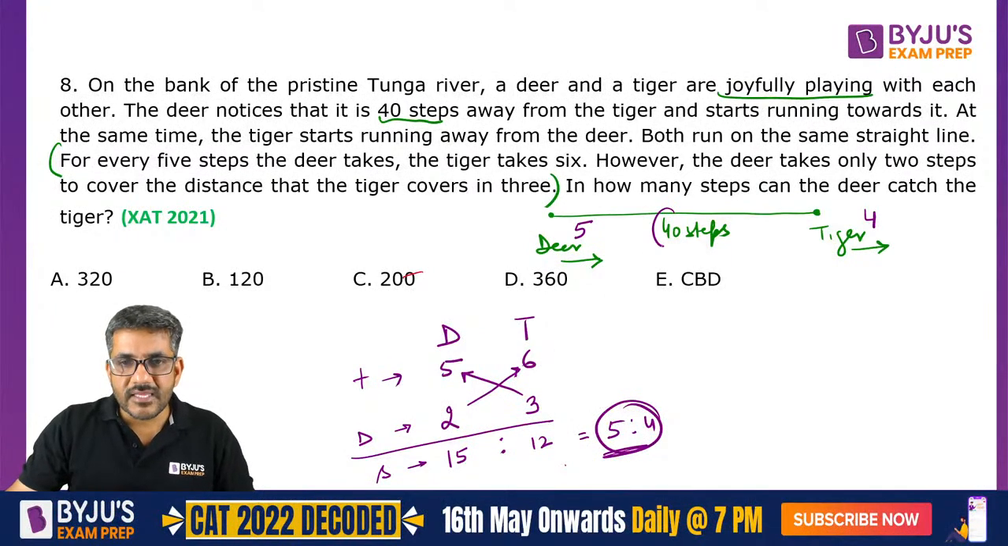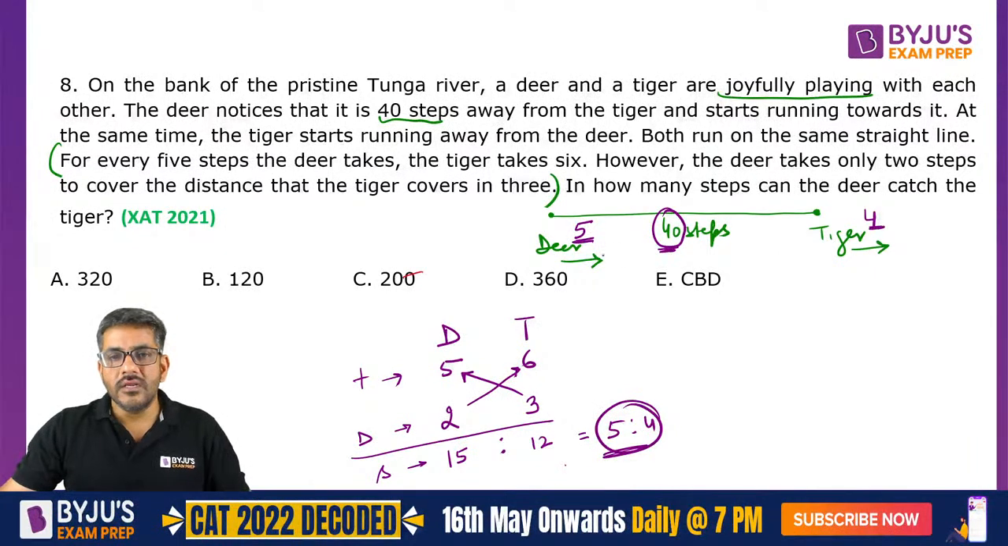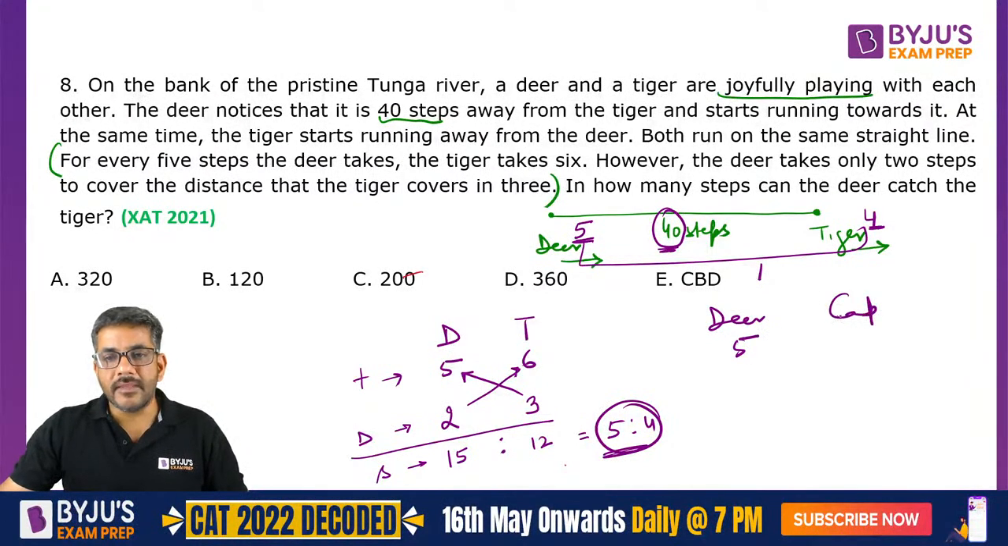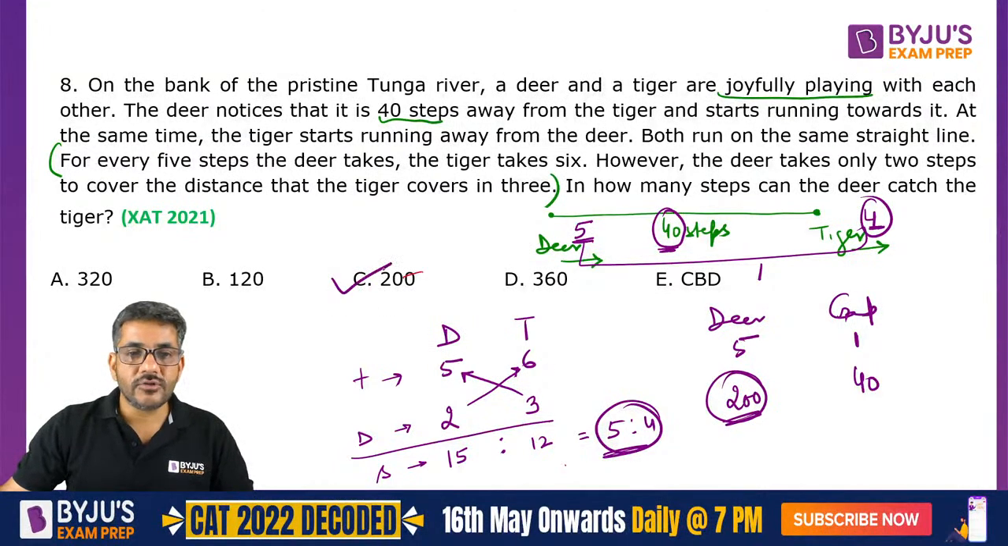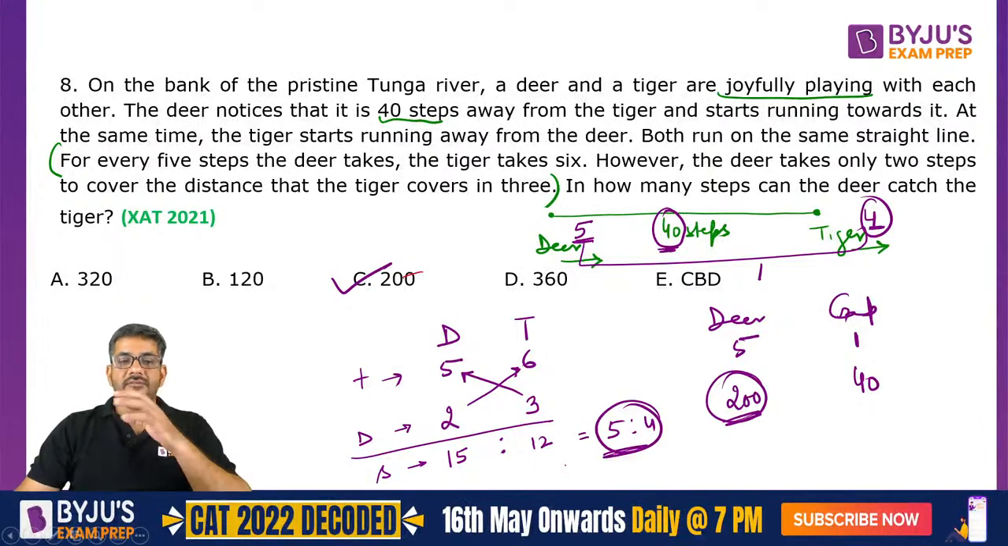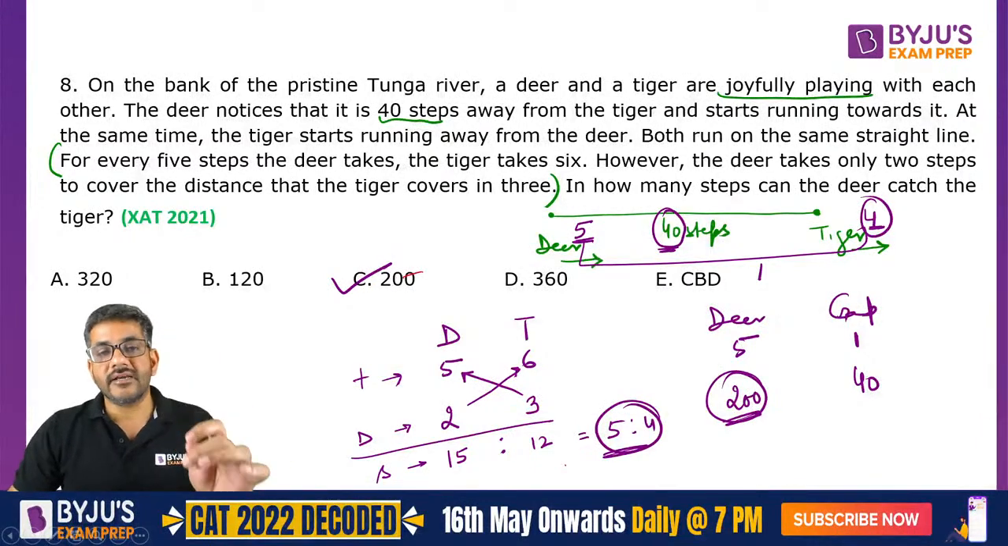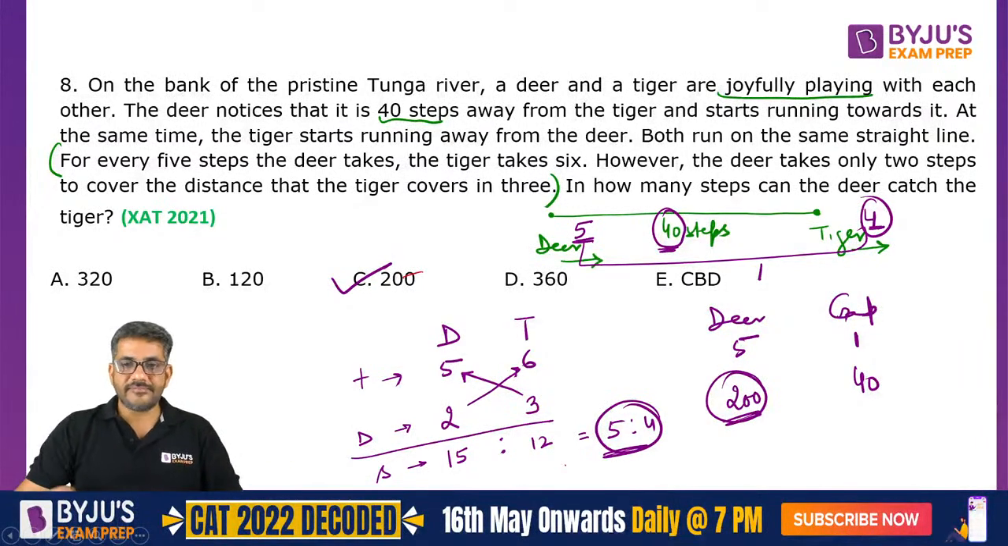The distance between them is 40. And when it covers 5, it covers 4. The relative speed is equal to 1. Right? So whenever deer covers 5 steps, the gap between them decreases by 1. क्योंकि ये 4 करेगा, ये 5 करेगा, गैप 1 से डिक्रीज होगा. 40 का गैप कवर करने के लिए कितना भागना पड़ेगा डियर को? 200. So 200 is the total number of steps that the deer will have to take to catch the tiger. So my answer is 200 here.